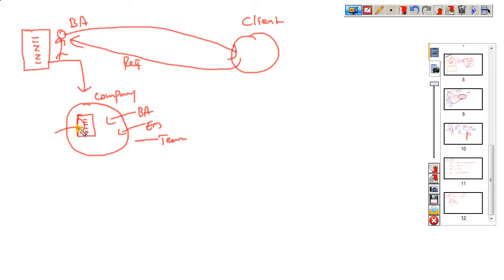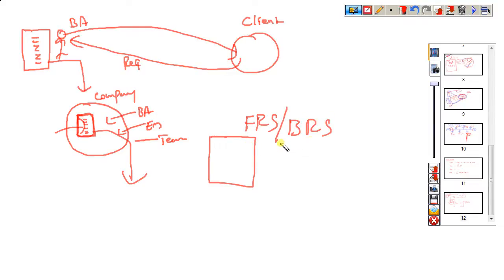So many modifications will be done. Finally, one clear requirement document will come out. That is what we call the FRS, functional requirement specification, or BRS, business requirement specification. Through this process they finally get one requirement document.